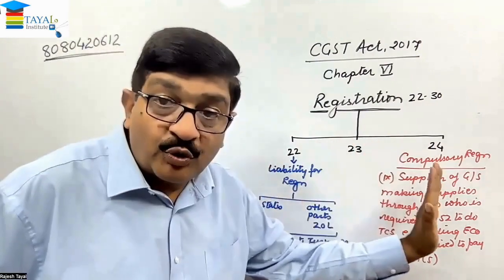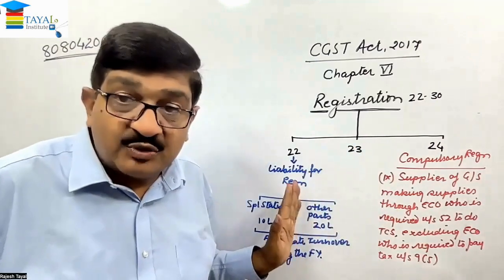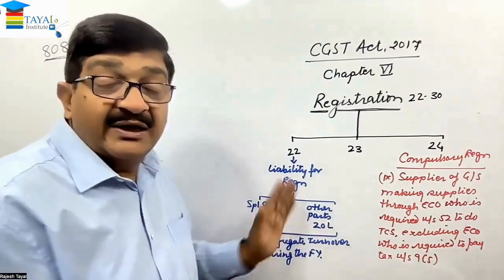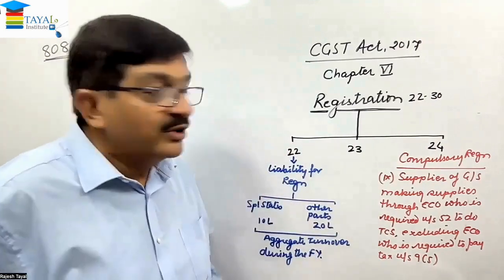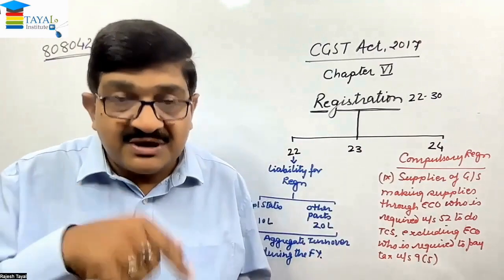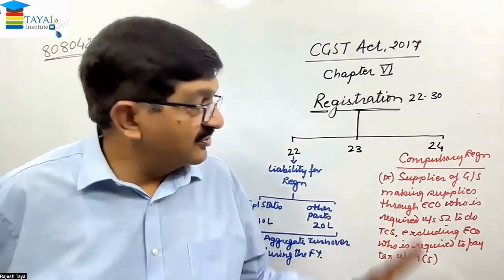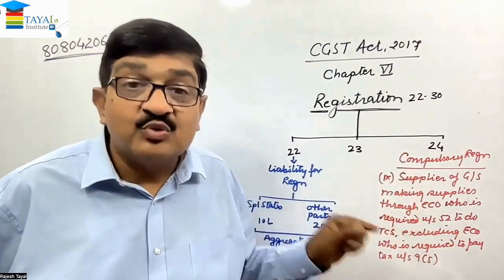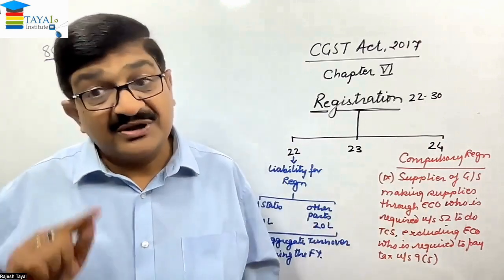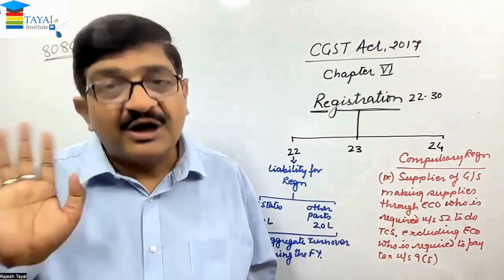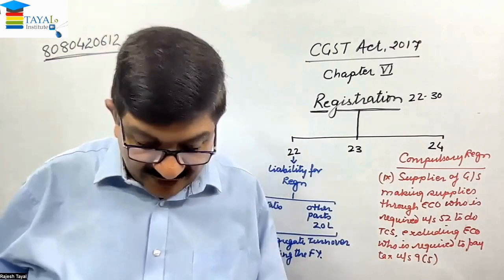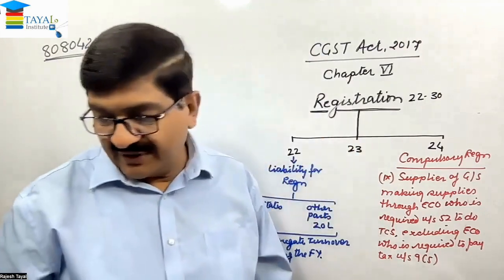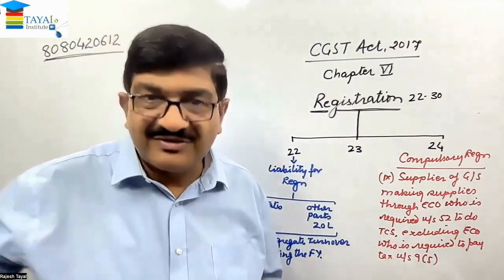And section 24 is an exception to section 22. This is irrespective of, notwithstanding anything, these figures. In other words, it is saying forget section 22. If you are doing this, you have to have the registration under the CGST. So this is an exception to section 22 subsection 1. Registration is compulsory irrespective of turnover. Now, when you know both of the sections, only then will you understand what is given under section 23.